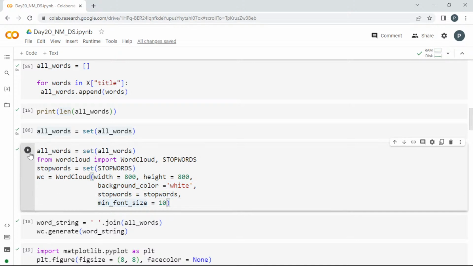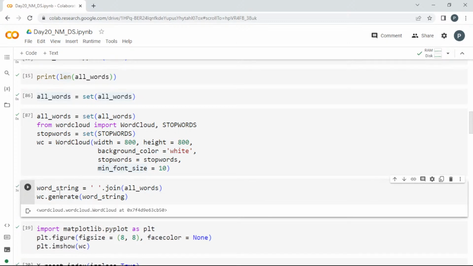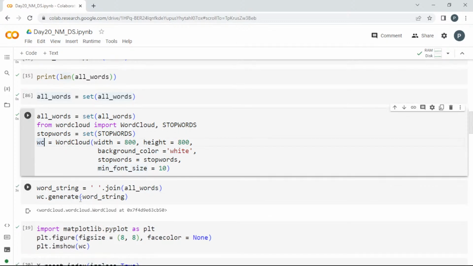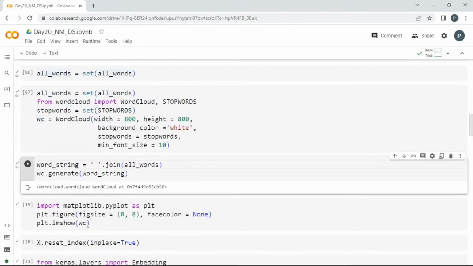So once you set this, okay, wait a minute guys, you want to pass it as a string, so I'm going to join everything and I'm going to use this generate. Using this object I'm going to call generate on the word string, which I have just completed here. Then I'm going to use matplotlib to plot the figure and go with imshow.